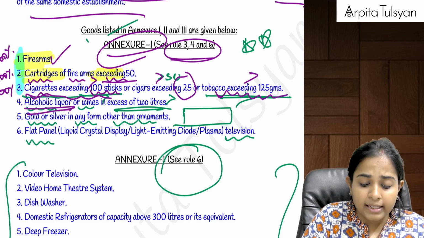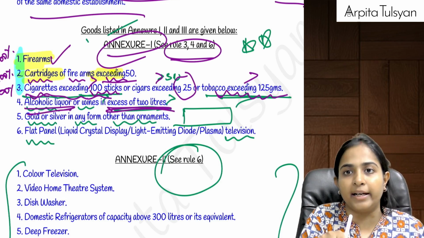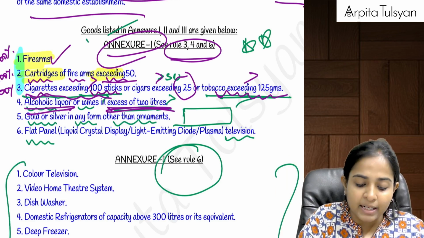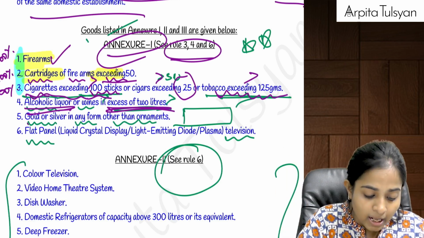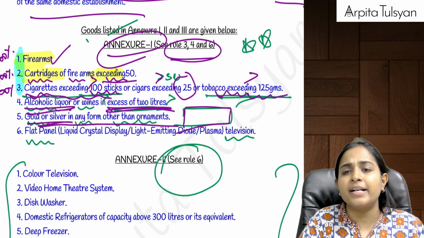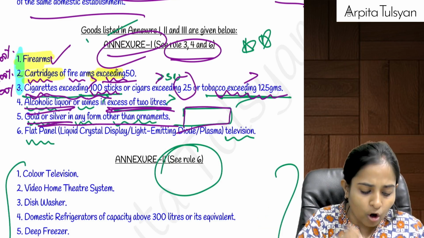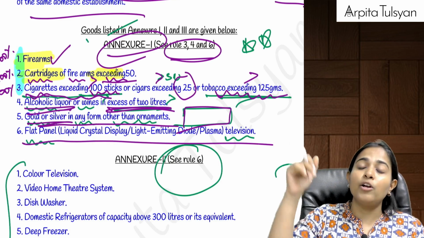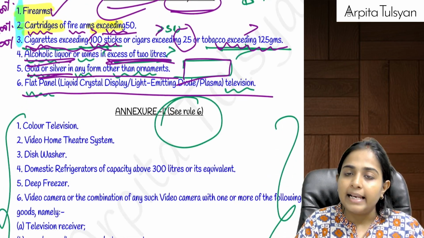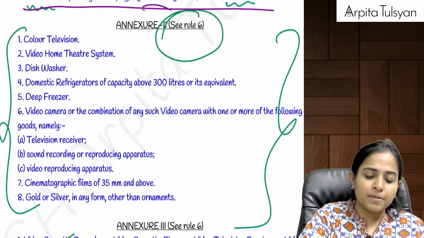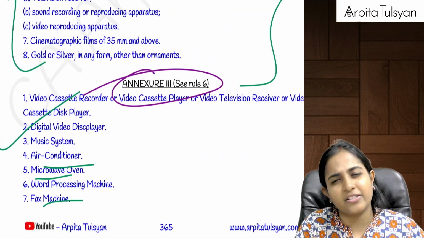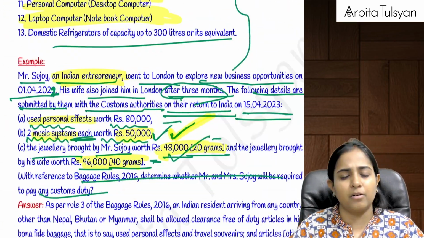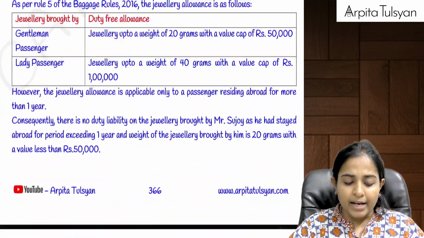Similarly, alcoholic liquor in excess of 2 liters. Up to 2 liters will be included in that limit of 15,000 or 50,000. Anything more than 2 liters is not allowed. Gold or silver in any form other than ornaments, for example gold bar, silver bar, etc., is not allowed. Flat TV panel is not allowed. That is not even there in your 15,000 and 50,000 list. Then there are certain items mentioned in annexure 2 and annexure 3. It is just a one-time read, not even asked in the exam. So you can just read it once, but don't put in the energy to learn it by heart. Are you clear with this, everyone?